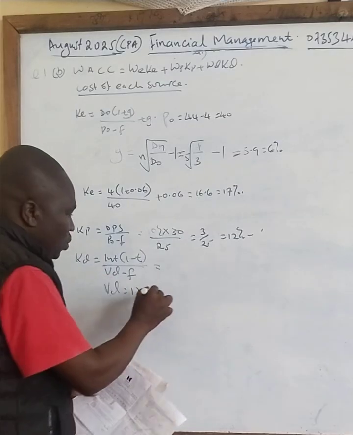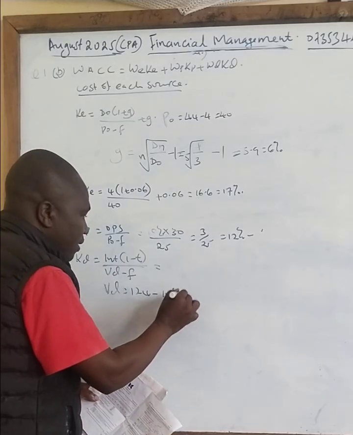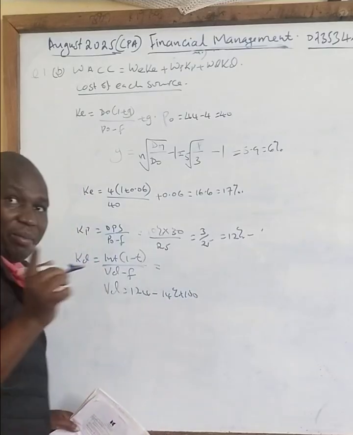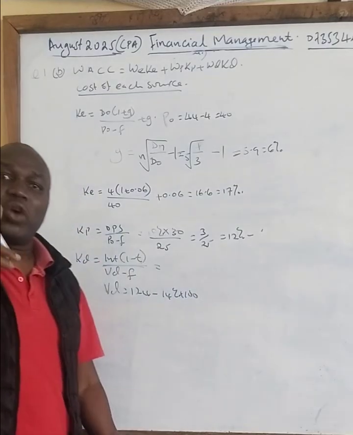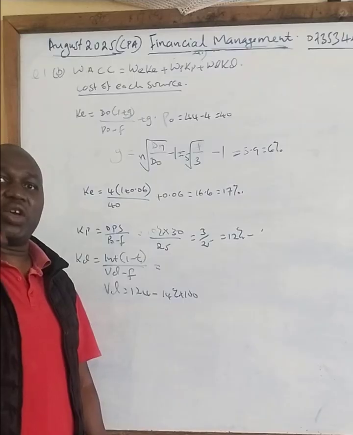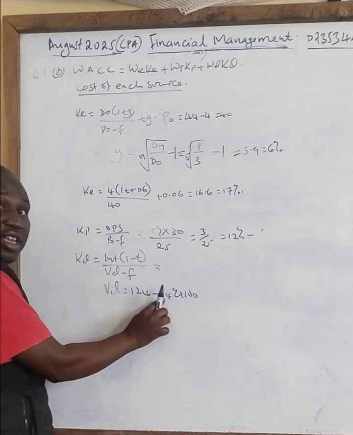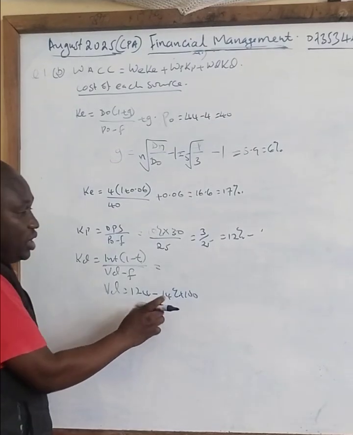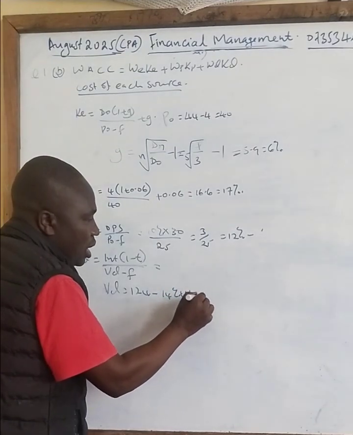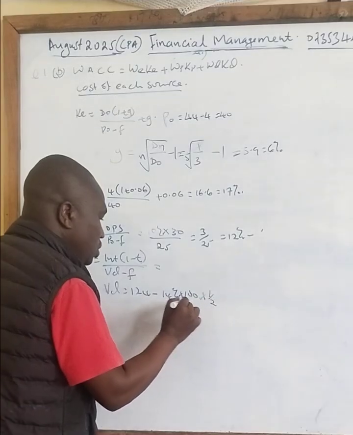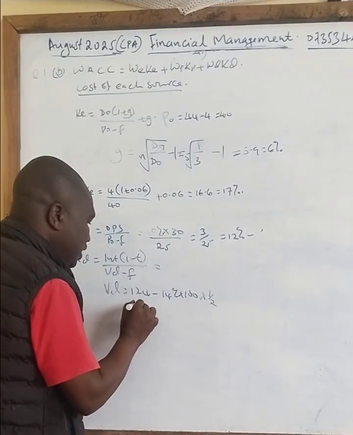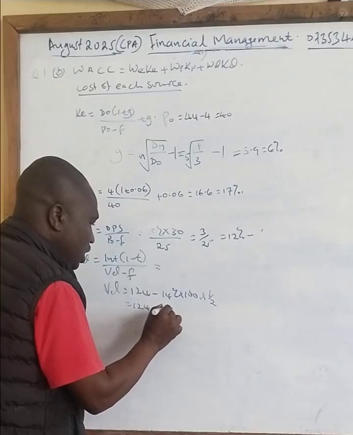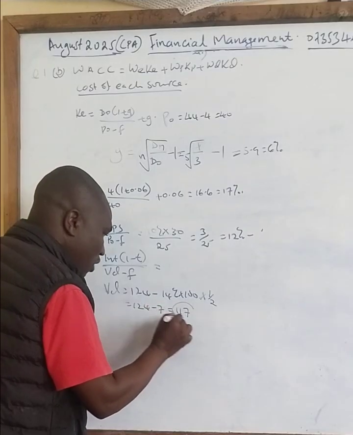It is 14% of 100. Remember, debentures are always paid twice in a year, and we need to capture that principle here. So this 14 is for the whole year, so half a year is 7. You multiply by 1 over 2. 124 minus 7 gives you 117. So this is our market price.